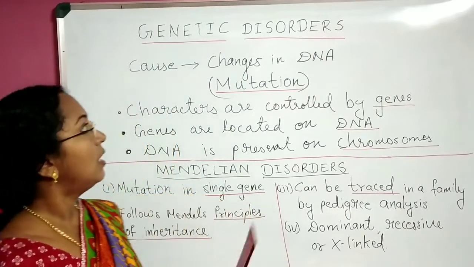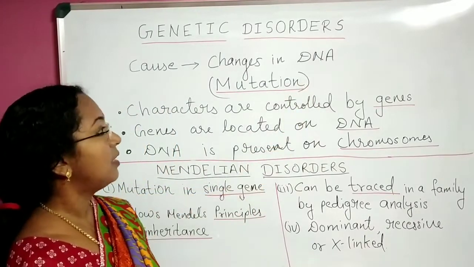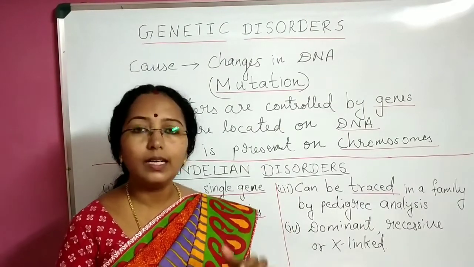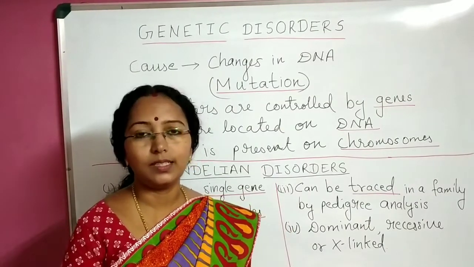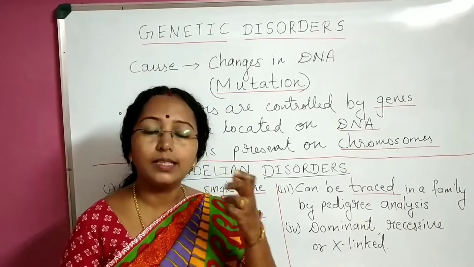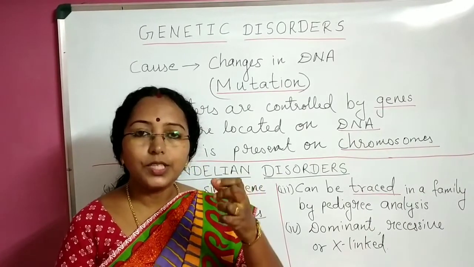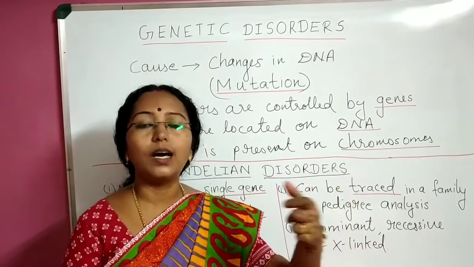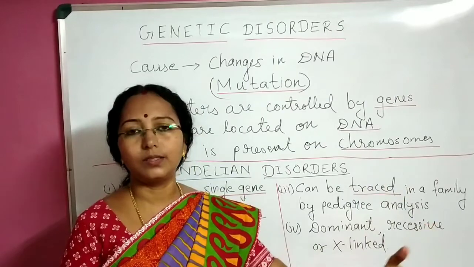That is, our DNA is the carrier of genes. Our DNA is our genetic material. So if there is any change happening in the DNA, such changes will cause disorders, and such disorders are grouped under genetic disorders.